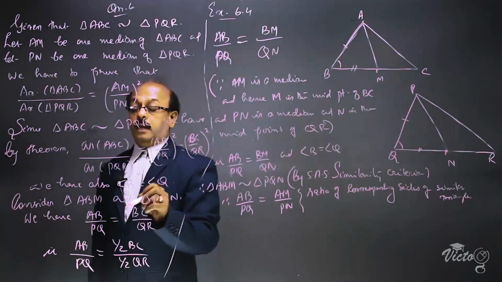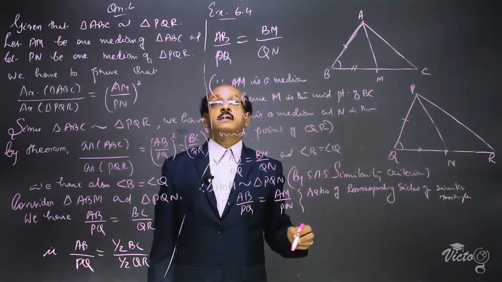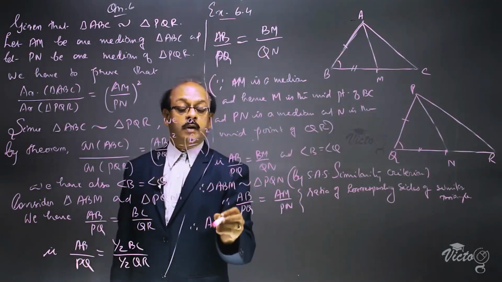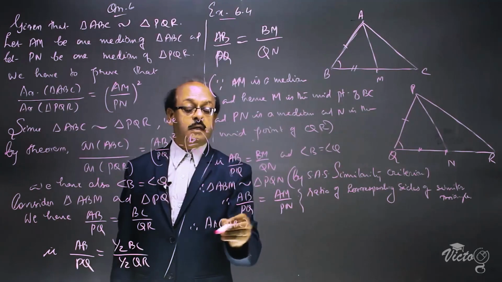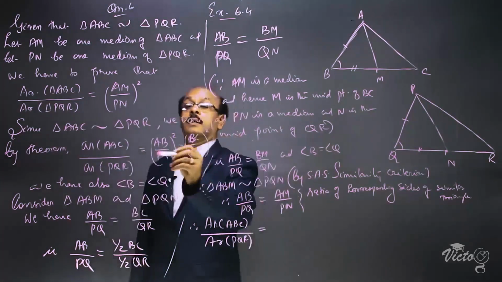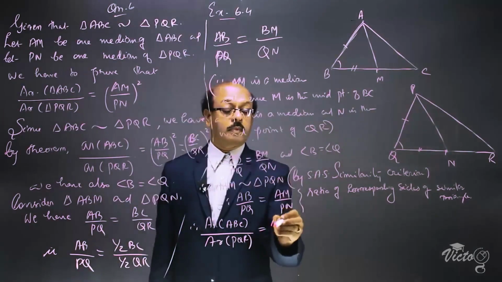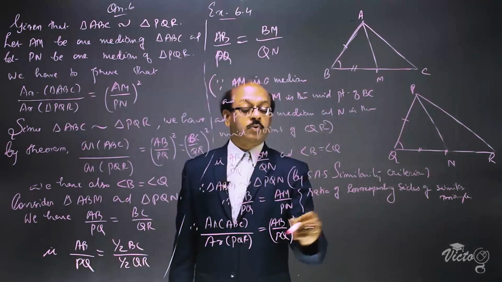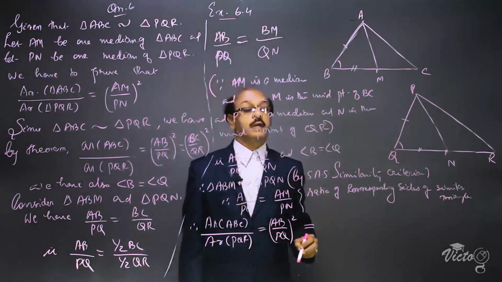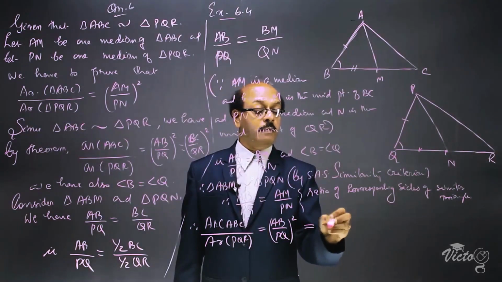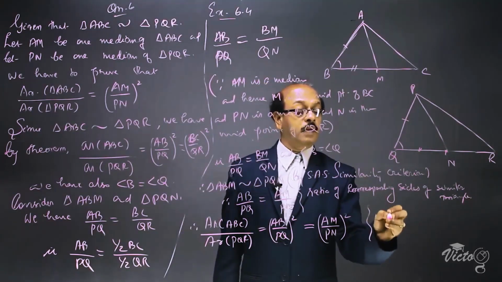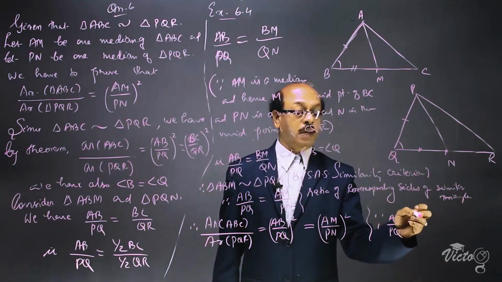Now, we have to prove that area of triangle ABC divided by area of triangle PQR is equal to AB by PQ the whole square, which is equal to, instead of AB by PQ, we can write AM by PN, AM by PN the whole square, since AB by PQ is equal to AM by PN.